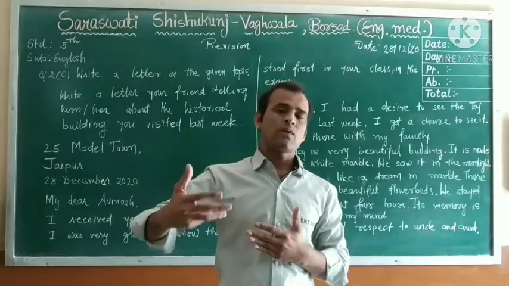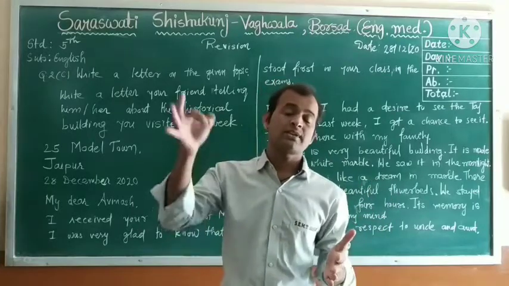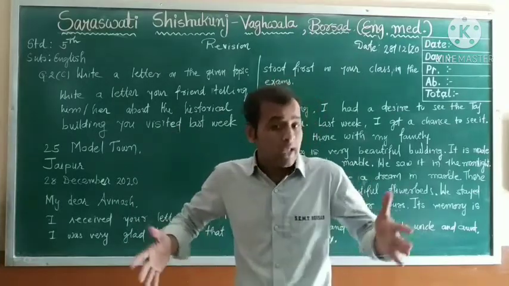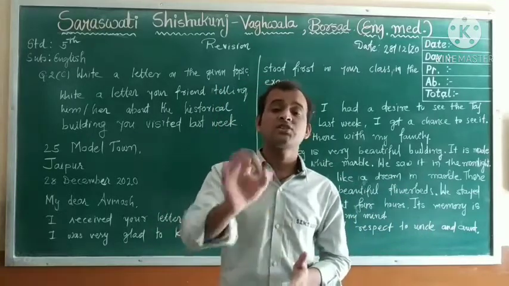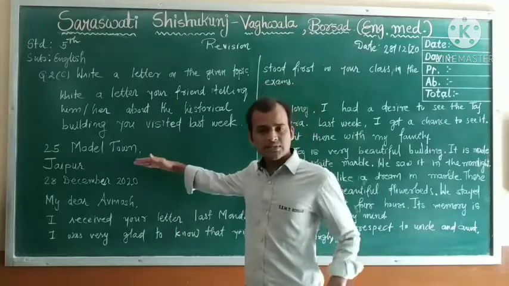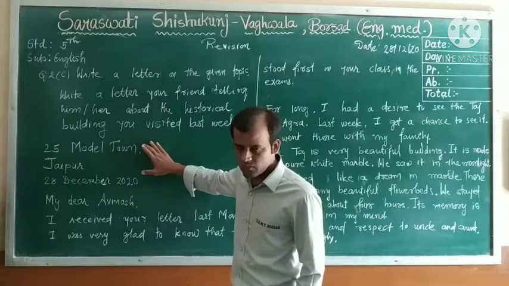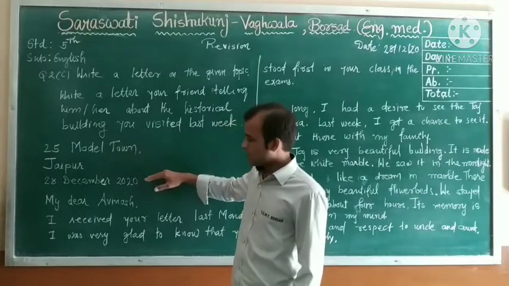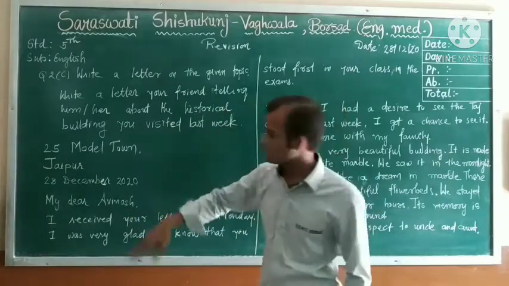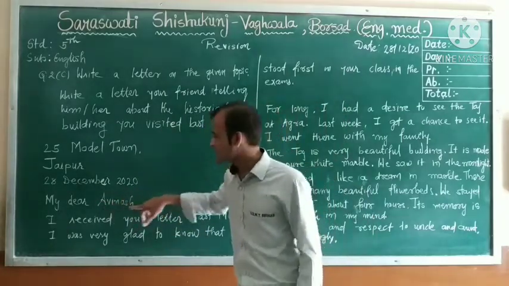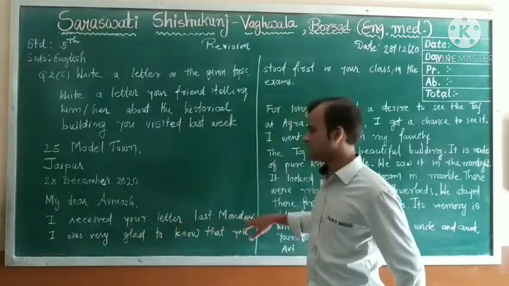What did you see there? What did you get information about the particular historical building when you went there? That thing you should mention while writing letter to your friend. So dear students, as for the format, your name and address, okay, date. Now here the letter is written to Avinash. Okay, to whom we are going to write letter, that person name must be here. My dear Avinash, okay, I received your letter last Monday.